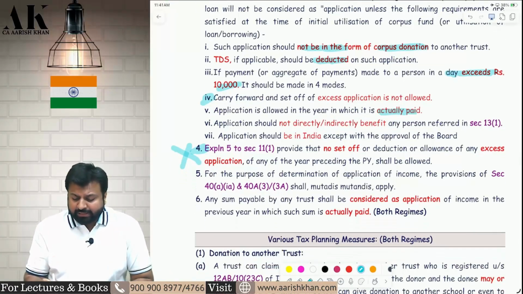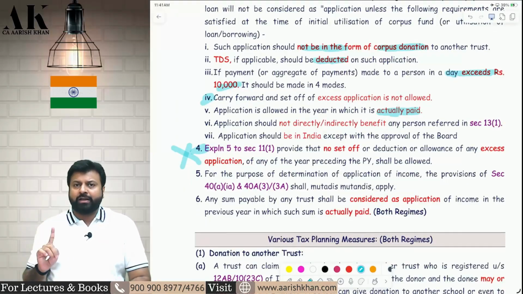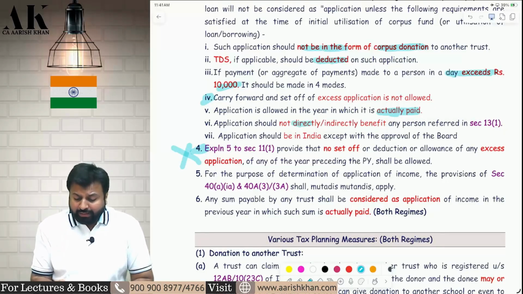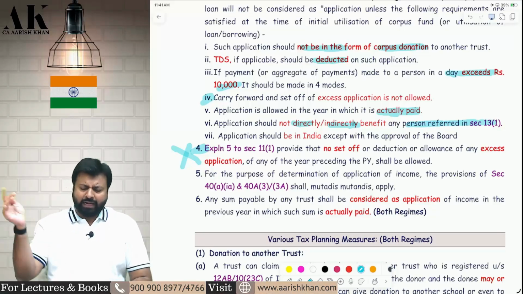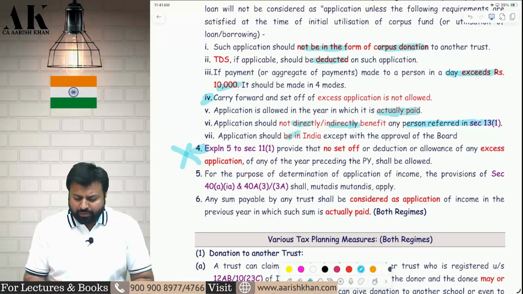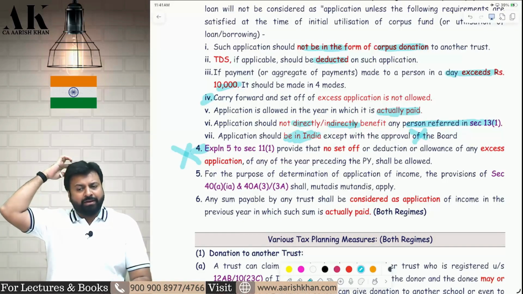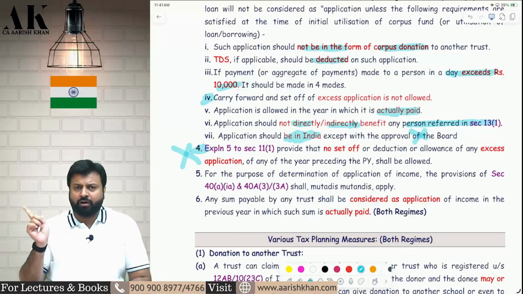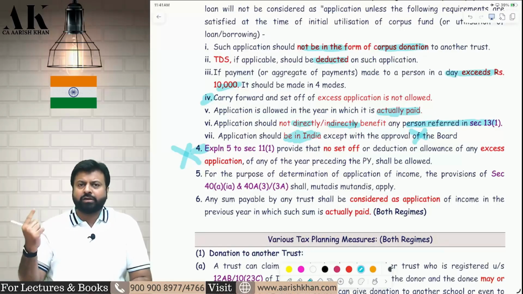For trust, the deduction is allowed only if it is actually paid. That I have told you earlier also. That you have to pay and then you have to take the deduction. The trust should not directly or indirectly provide any benefit to any person specified in section 13. That we will see after some time. The trust should apply in India only except with the approval of the board. By default, the trust should apply the money in India only. The charitable trust chapter has been made for the benefit of the Indian people, not for foreign people. But in some exceptional cases where the CBDT allows, then you can apply outside India also.